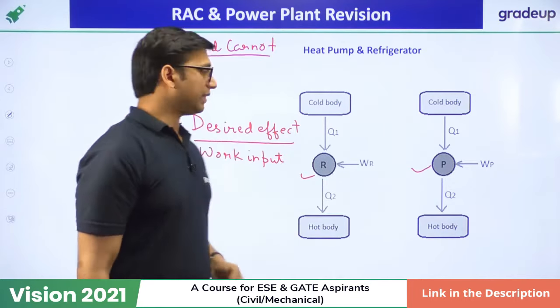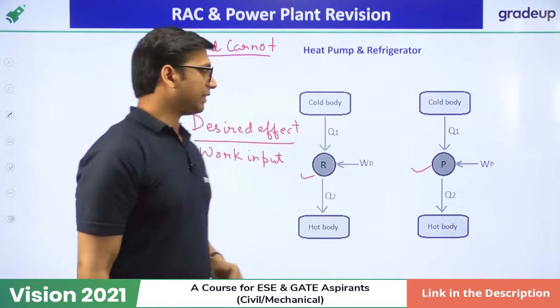So in the case of a refrigerator, this COP will be equal to TL over TH minus TL. That will be the formula for COP of a refrigerator. And for a heat pump, this will be equal to TH over TH minus TL. I have already explained this, so I will not take much time on that.